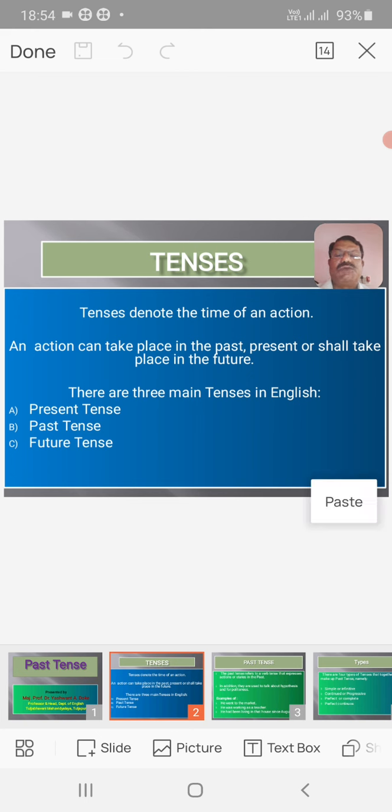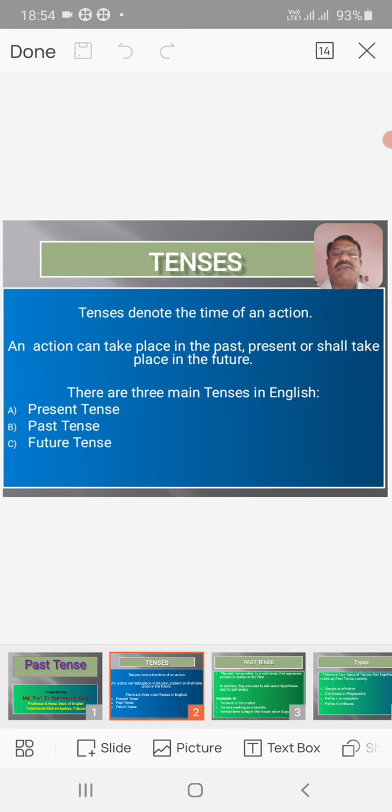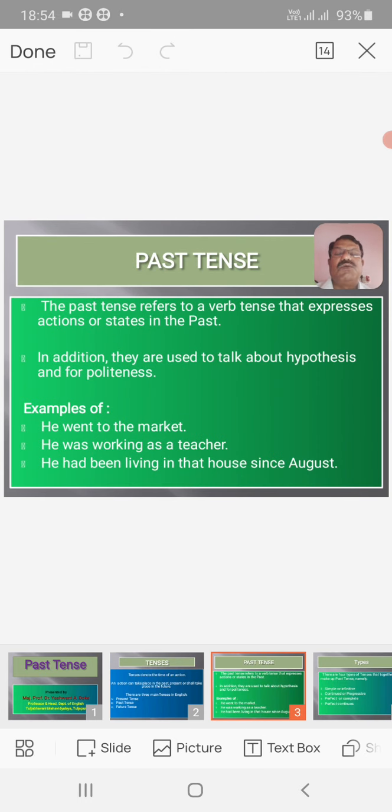If you have understood the first part of tense, that is present tense, very clearly, you can understand the second part, that is past tense. How can we understand the past tense? The past tense refers to a verb tense that expresses actions or states in the past. In addition, they are used to talk about hypothesis and for politeness. For example, there are three tenses.